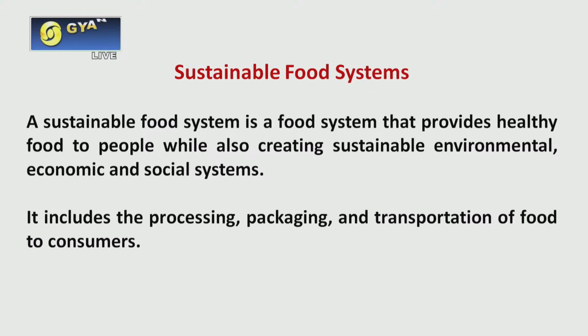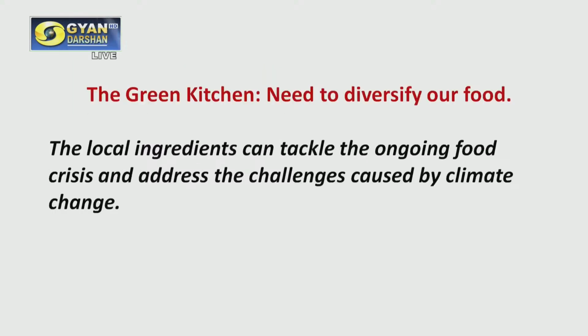And therefore, learners, you must be aware of sustainable food systems, which is very important. And you need to diversify your kitchens. We need to look beyond the traditional food crops. Out of 6,000 species all over the world, we are only utilizing 150 species. The monocultures which are coming are also a great dent.